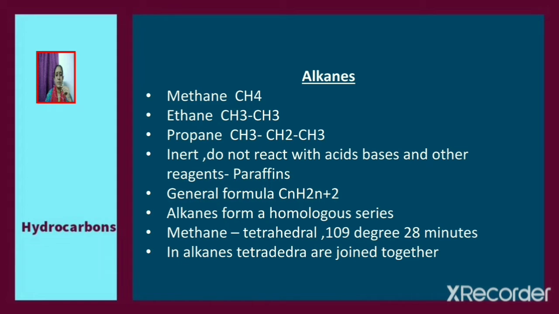Consider methane, the first member. It is tetrahedral and the bond angle is 109 degrees 28 minutes. We know that in methane, the carbon-hydrogen bonds are formed by the overlap of the sp3 hybrid orbital of carbon with the s orbital of hydrogen. So, in methane, carbon is in the sp3 hybridized state. That is why methane is tetrahedral and the bond angle is 109 degrees 28 minutes. In alkanes, different tetrahedra are joined together.